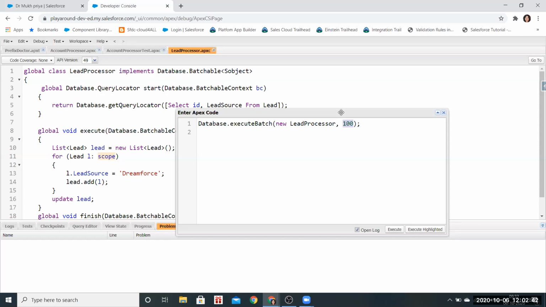Maybe I'm mistaken, but for example, there are 50,000 leads. So it will be 50,000 divided by 100. That's what I think. I think 50,000 by 100 is the number of batches. When you divide 50,000 by 100, you will have 500 batches, and each batch will contain 100 records. We give the number of records in each transaction. Yes, that is the right thing.